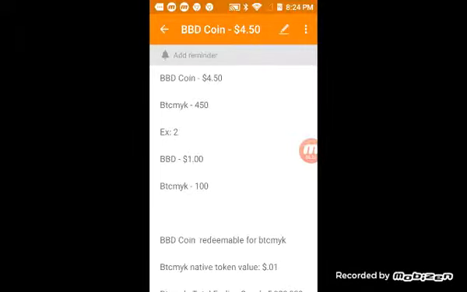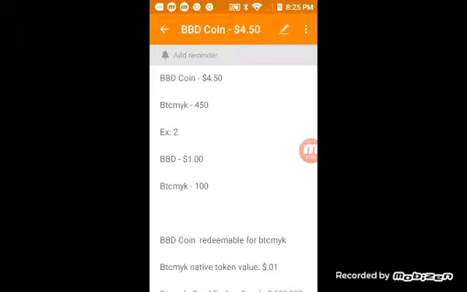The BBD coin, right? So right now, the Bitcoin MYK backed dollar, as I'm looking on the exchanges, is on several exchanges. The value is somewhere around $4.50, give or take. Remember, the BBD coin can also be redeemed for the Bitcoin MYK. I did cover it when I spoke about the US dollar once being backed by gold, where you can redeem it for actual gold. This is how the BBD coin works. You can actually redeem the BBD coin for the native token, the Bitcoin MYK token.